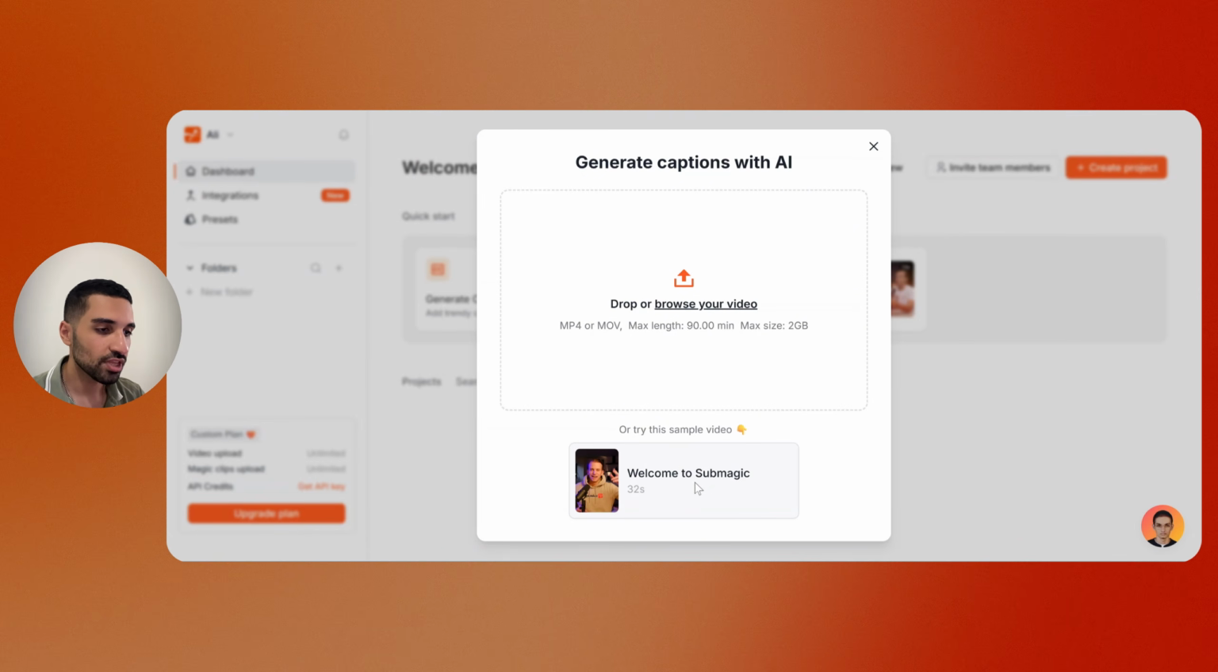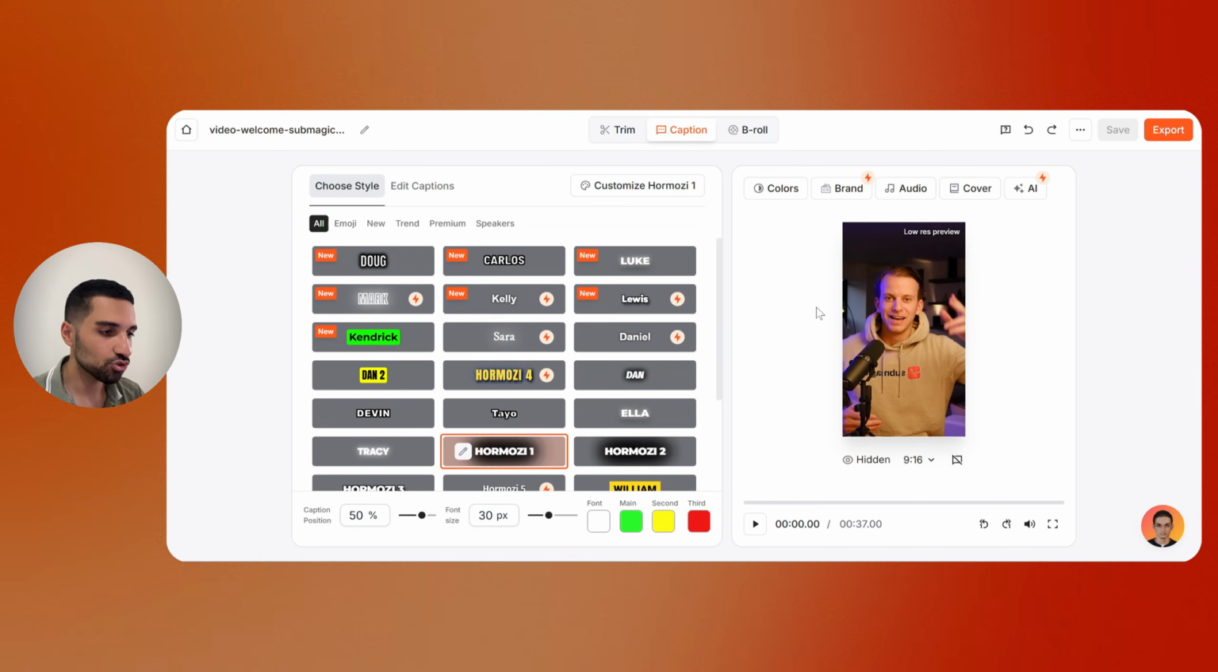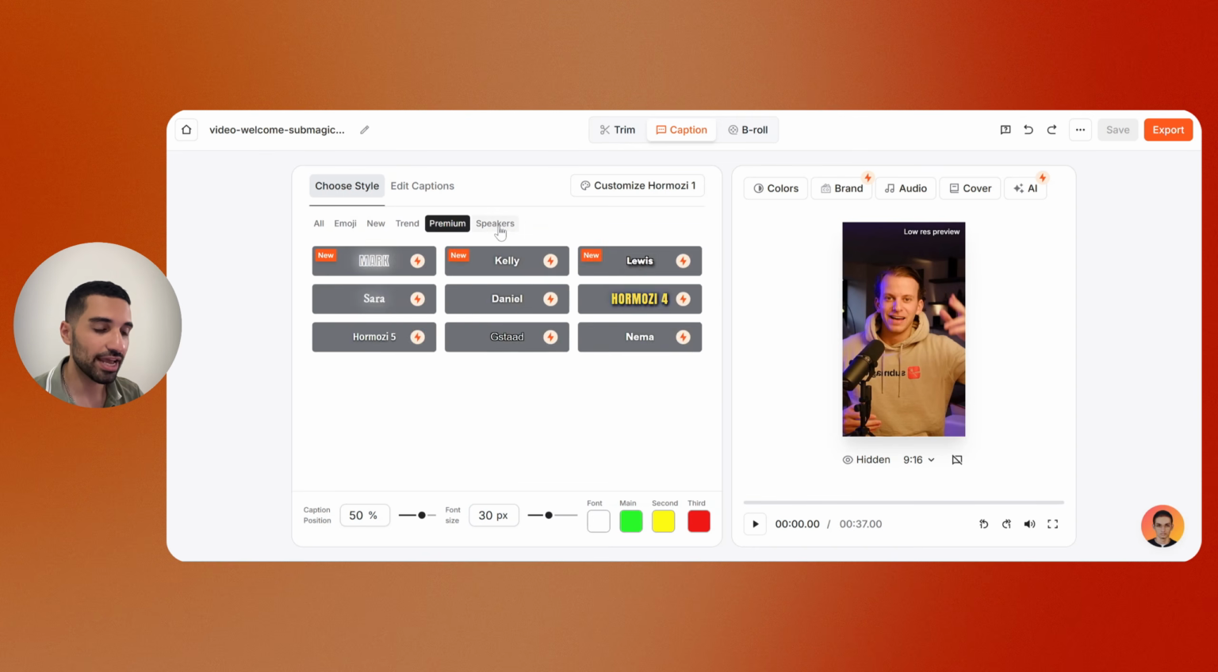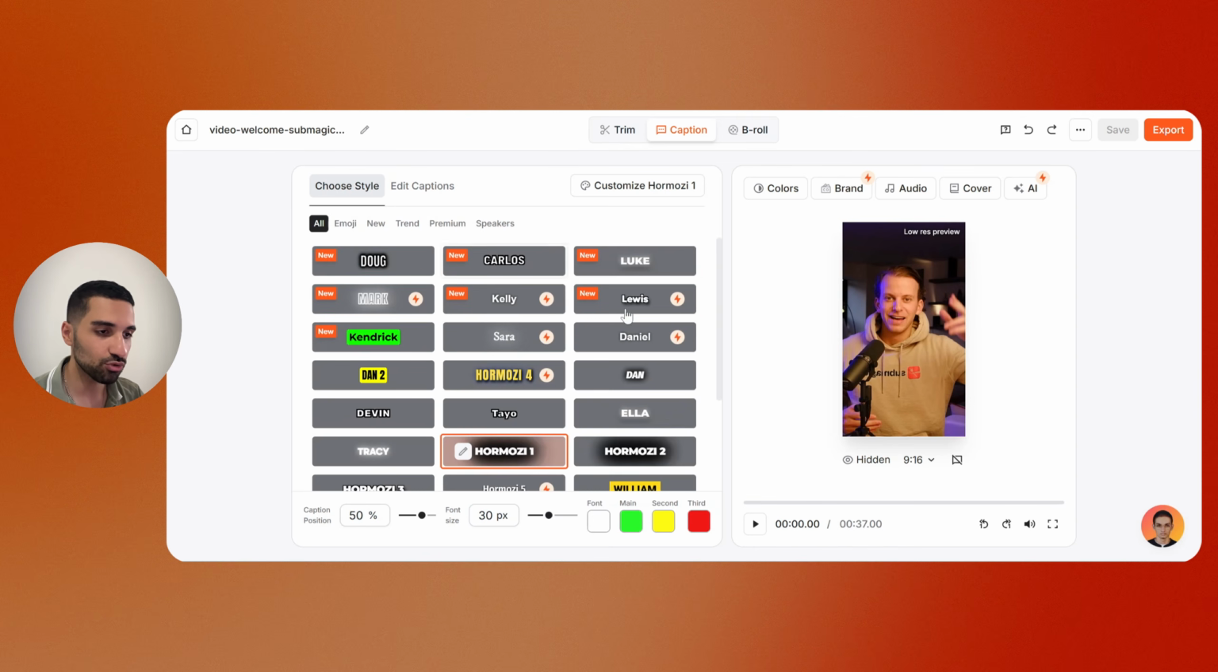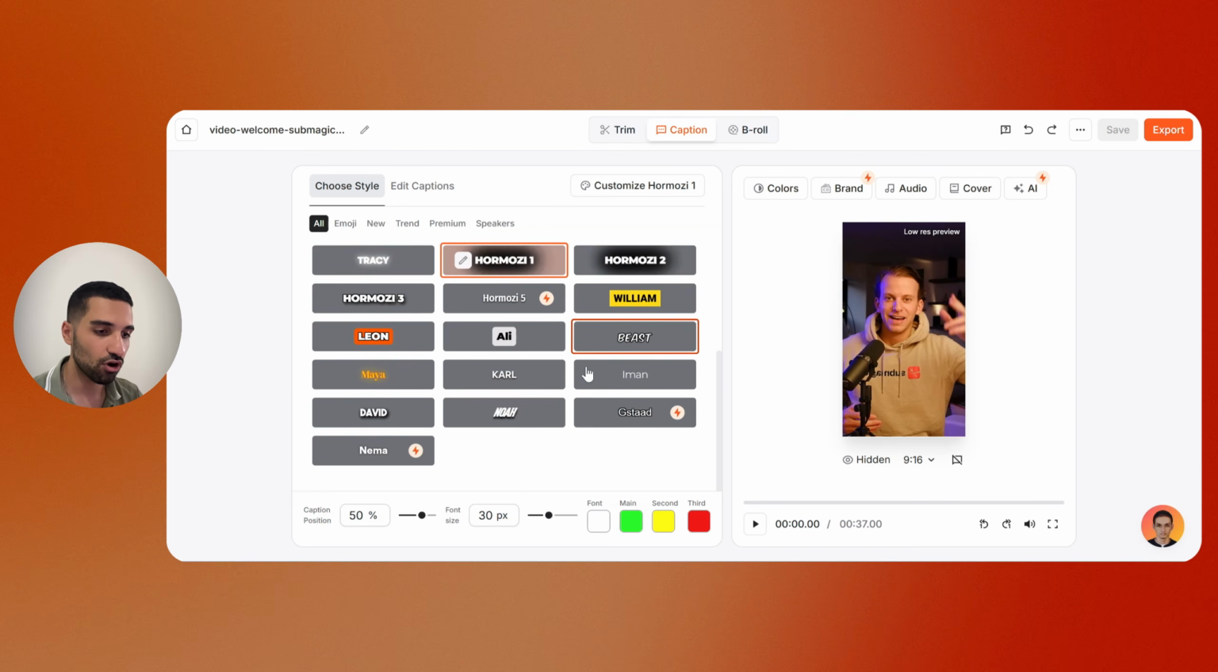So click on here and you will be on this page. So here we have a 30 seconds video, and on the left side we can choose our style for our captions. So as you can see here on the left side, we can choose our style, or we can edit the full captions of our video. And here we can use some emojis, or once they have new captions, they add it to this field. We have trendy captions, premium, and the speakers one. So I'm just gonna use all, and you will see all of these styles here. We have Hormozy, we have Kendrick, Sarah, Kelly, Louis. These are all these different captions that famous content creators are using inside their videos. So we have all these styles here.